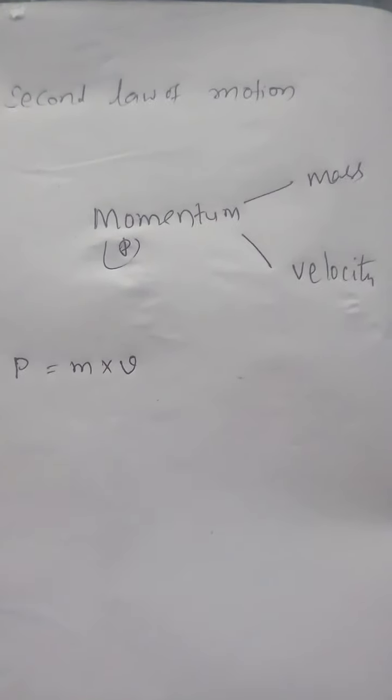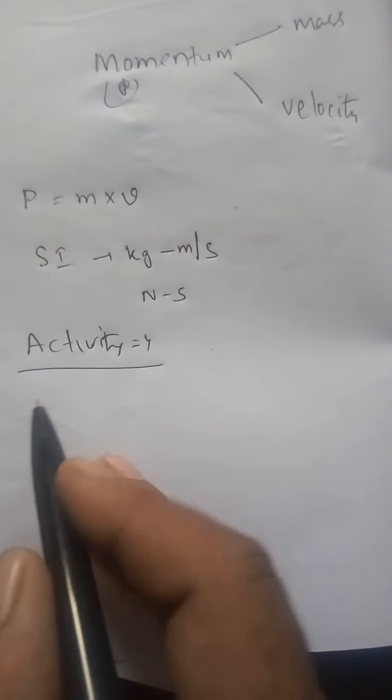The SI unit of momentum is kg meter per second.